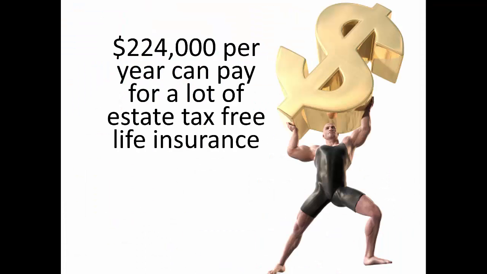When this much money is used for annual premium payments, it can purchase a significant amount of life insurance, especially for younger and healthier donors. The annual present interest gift tax exclusion is also indexed for inflation, although changes occur only in $1,000 increments, allowing for potential funding increases over time.